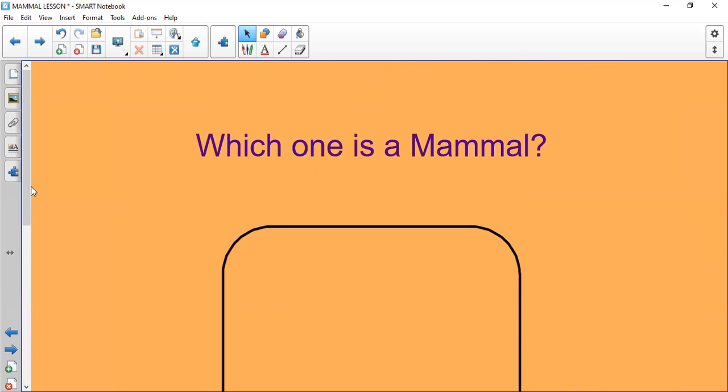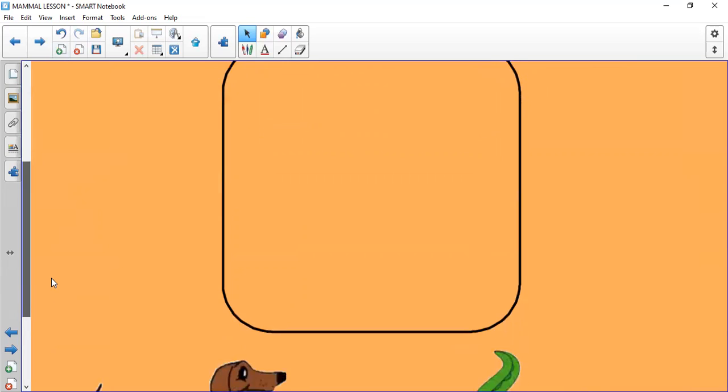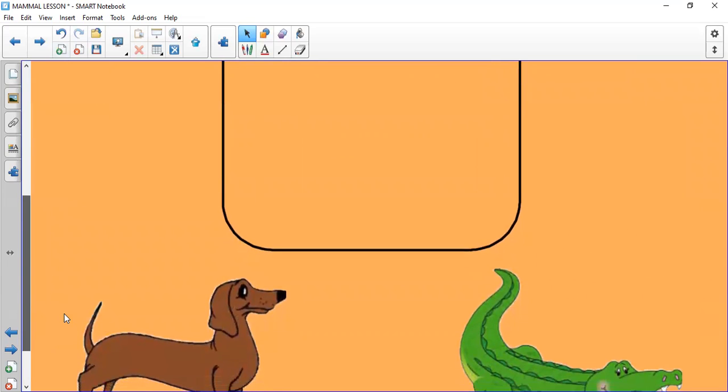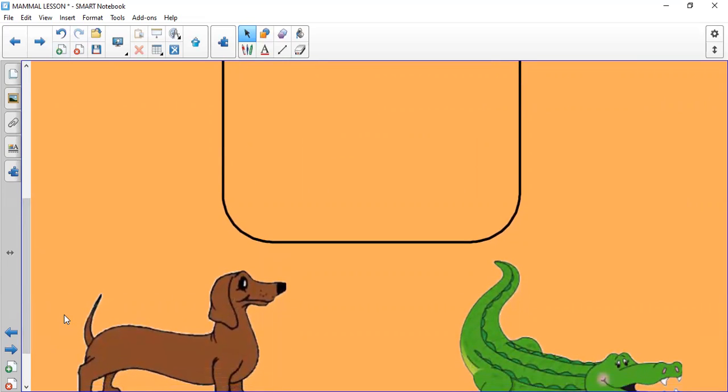Which one is a mammal? The dog or the crocodile? Here we have the mammal. We said mammal has hair or fur. Mammal gives birth. The baby mammal drinks milk from their mother.